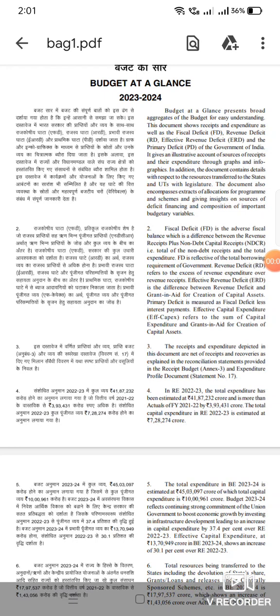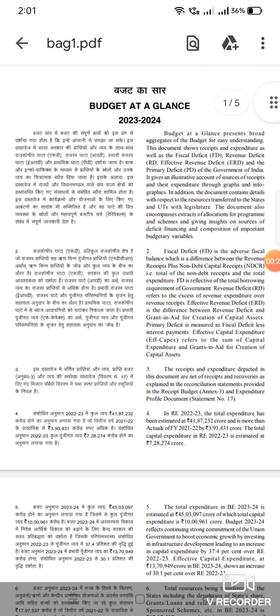We all know that on 1st February 2023, the Honorable Finance Minister Srimati Nirmala Sitharamanji presented the Union Budget for the financial year 23-24. So I just want to give a very quick and brief view about the budget 23-24. I am referring to the Budget at a Glance document issued by the Ministry of Finance only.